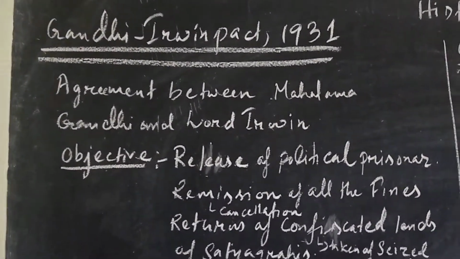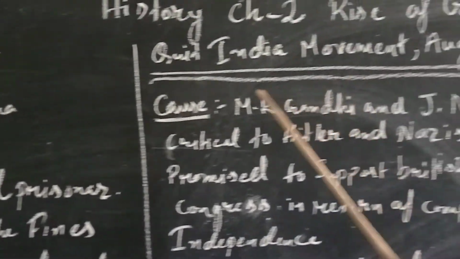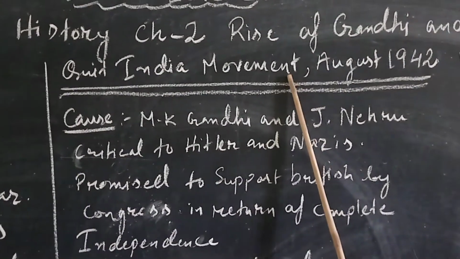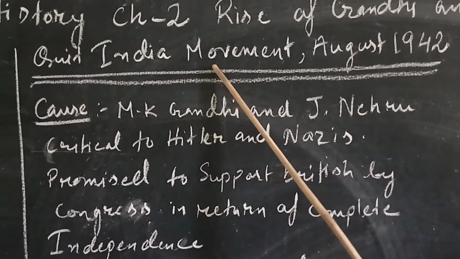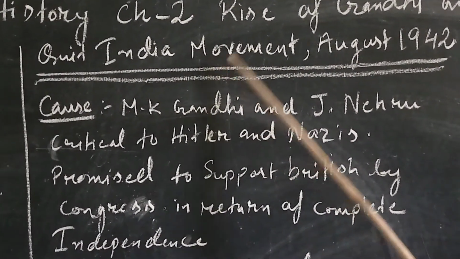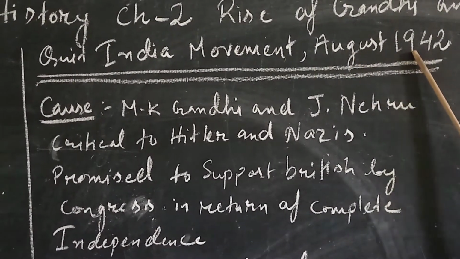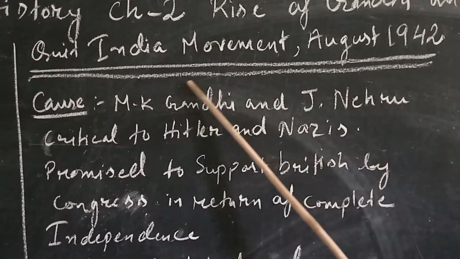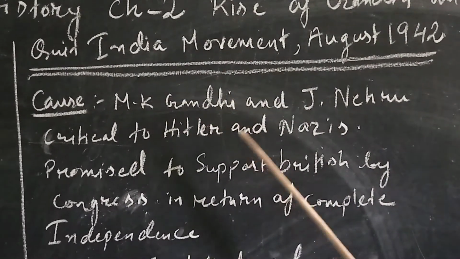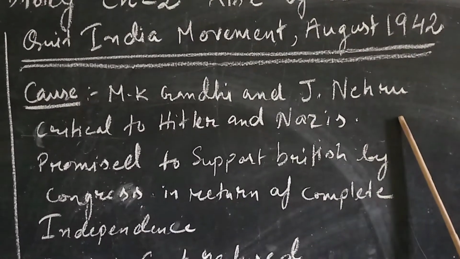Now let us go to the next topic of this chapter, that is the Quit India movement. This was also one famous movement in Indian history, and it started in August 1942. Before going to the Quit India movement, let us look at its causes. What were the causes for which the Quit India movement started?